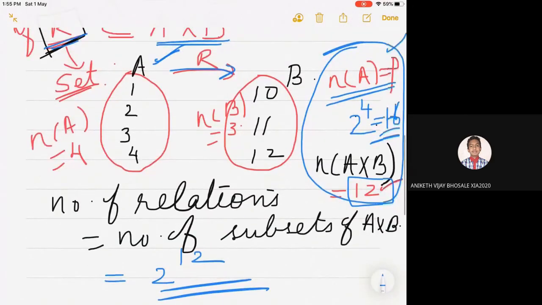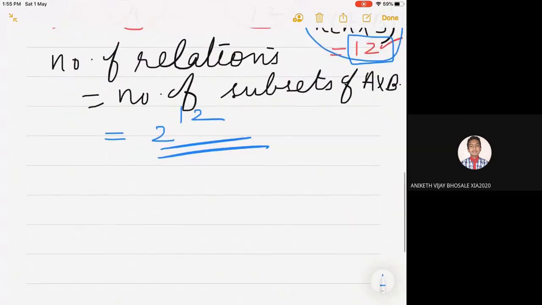And this year, in our syllabus, we are only interested in those relations defined from A to A itself.